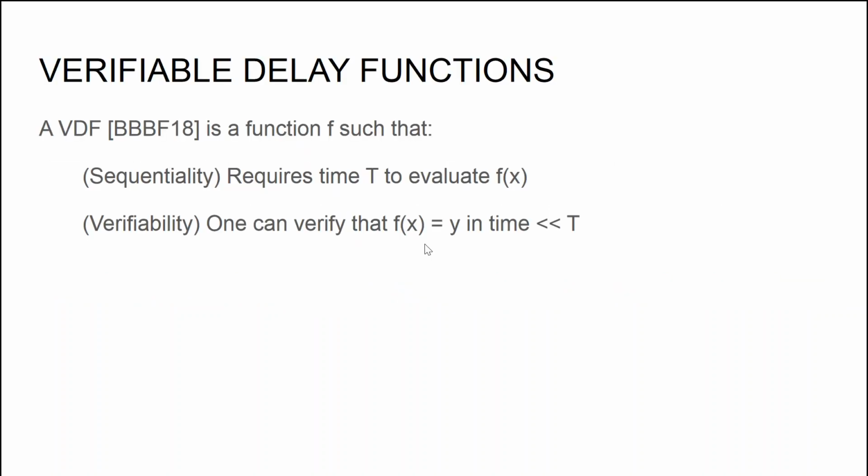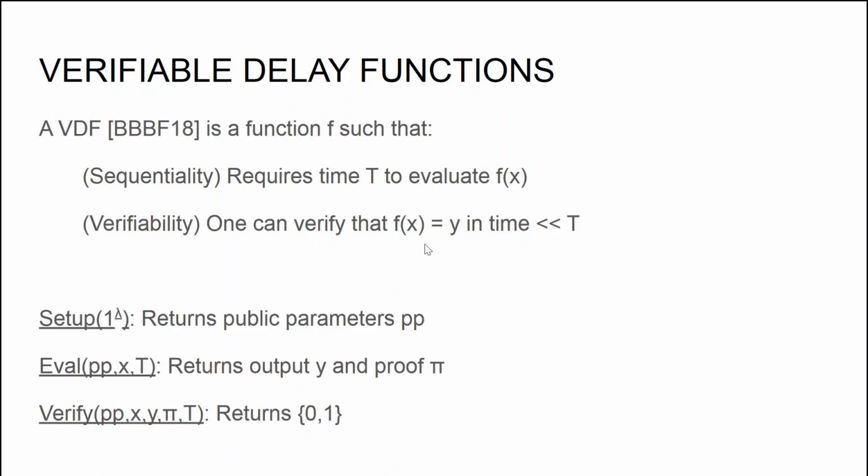Verifiable delay functions, VDF in short, is a primitive which was recently introduced by Boneh et al. in Crypto 2018, and it is essentially a function f that has two properties, sequentiality and verifiability. Sequentiality says that it takes roughly time t in order to evaluate f, and verifiability says that one can check whether a certain input x and a certain output y are in the relation f of x equals y in time much smaller than t.